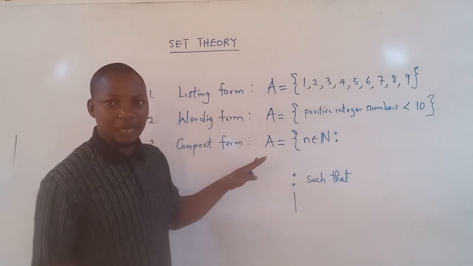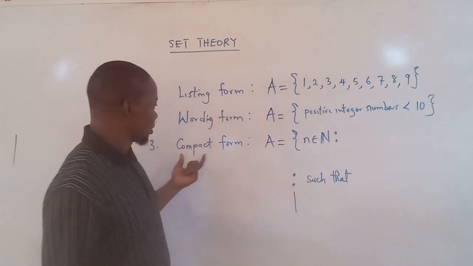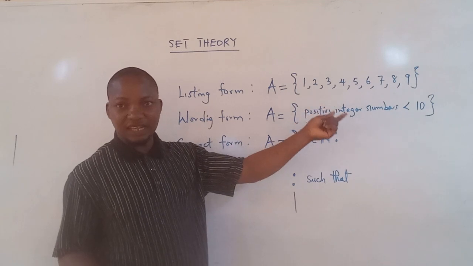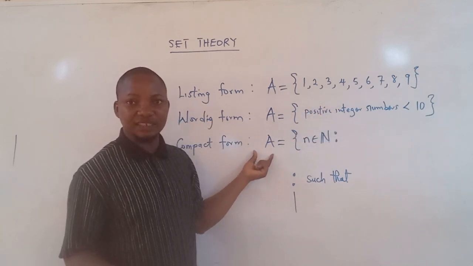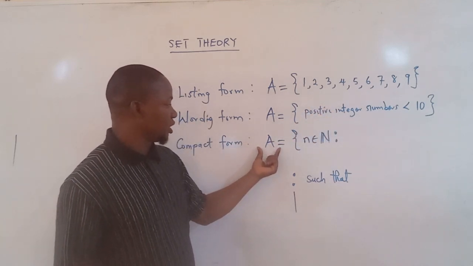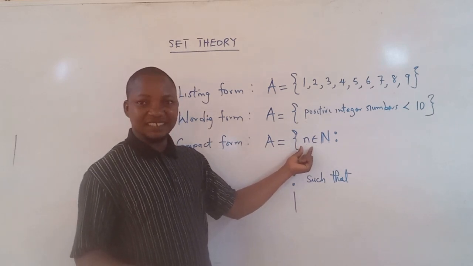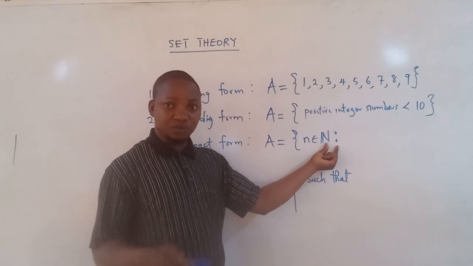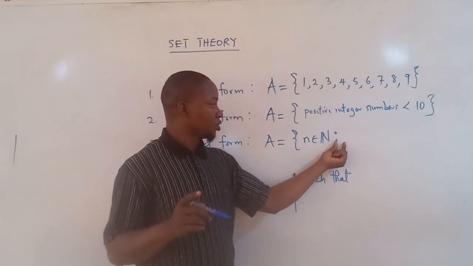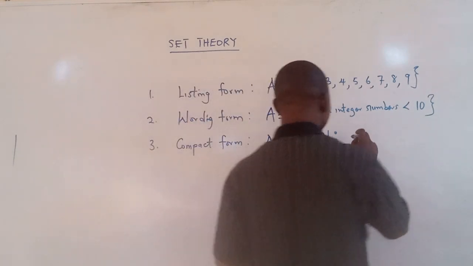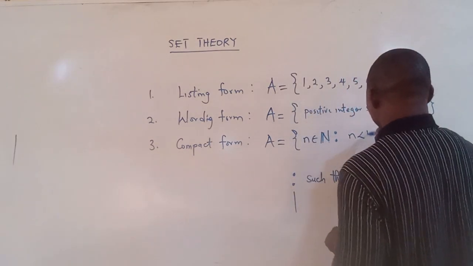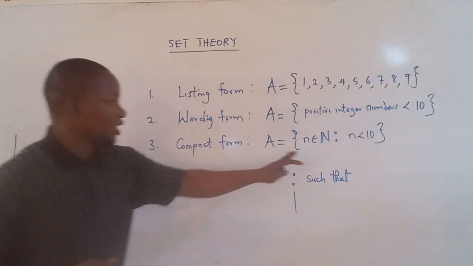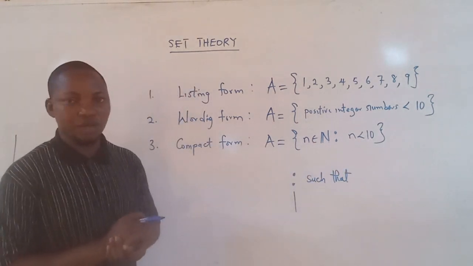So in terms of what we have here, we want to write the positive integers less than 10 in a compact form. So this will be A equals the set of n, where n is a natural number, such that n is less than 10. So this is a compact form.